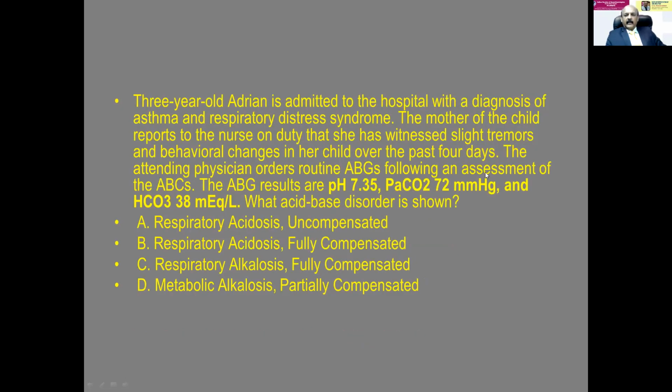Same way, a 3-year-old boy has some problem. The ABG showed 7.35. So 7.35 means it is on the acidotic side. And PaCO2 is 72, so it is respiratory acidosis. Then the bicarb is 38, so it is also increasing. So it is respiratory acidosis with compensatory metabolic alkalosis. As it is compensating, the pH is nearly normal, because 7.36 is normal, but here it is 7.35. But you have to pick up only the answers from here. So instead of 7.36, it is 7.35.